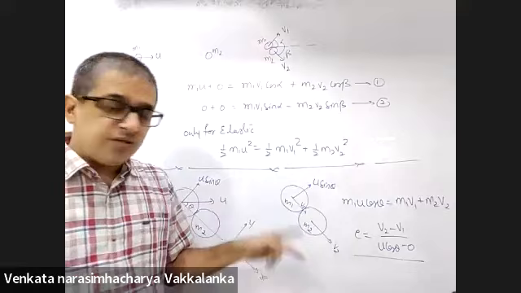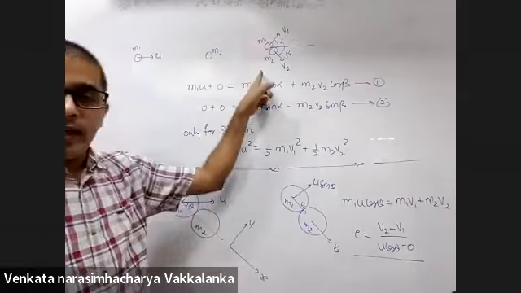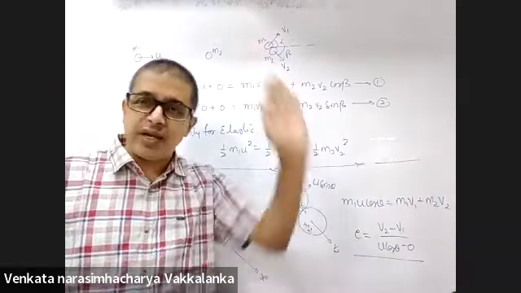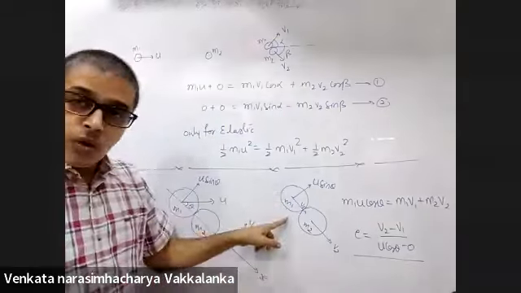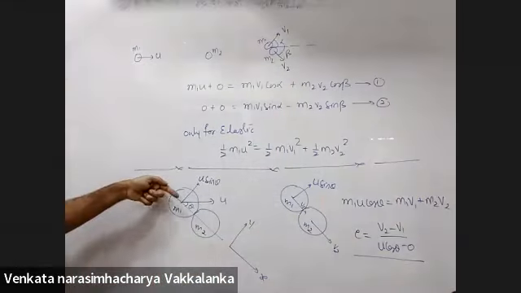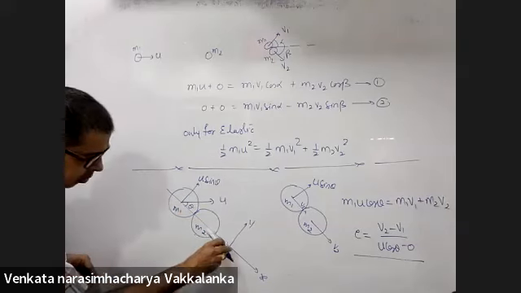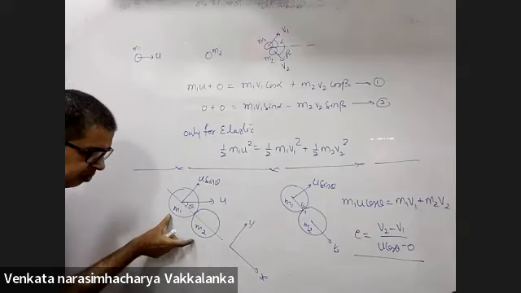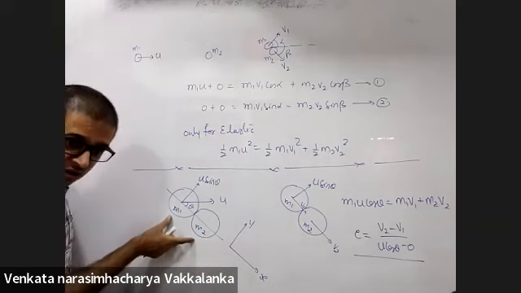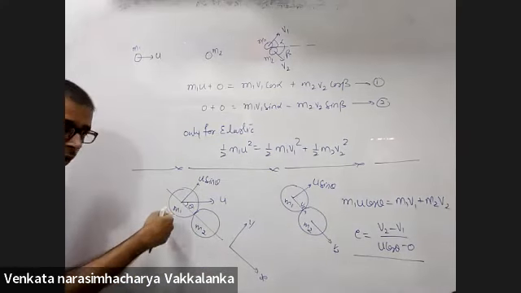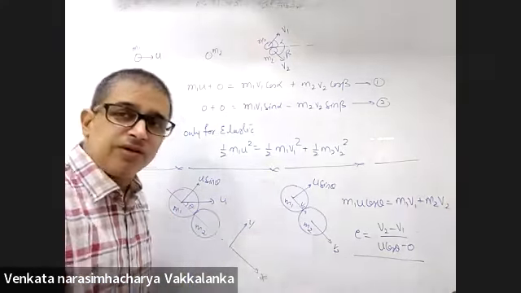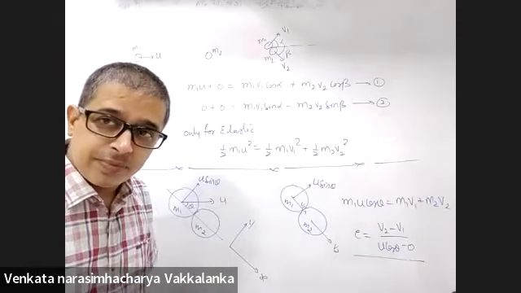So in oblique collisions, there are two ways of dealing with it. One, x-axis, y-axis. Two, they give you the shape of the body, and I know that the impulse is along the common normal. So along the common normal, initial momentum and final momentum of both put together can be conserved. Along the common tangent, you don't need to do anything. Velocities will remain the same.